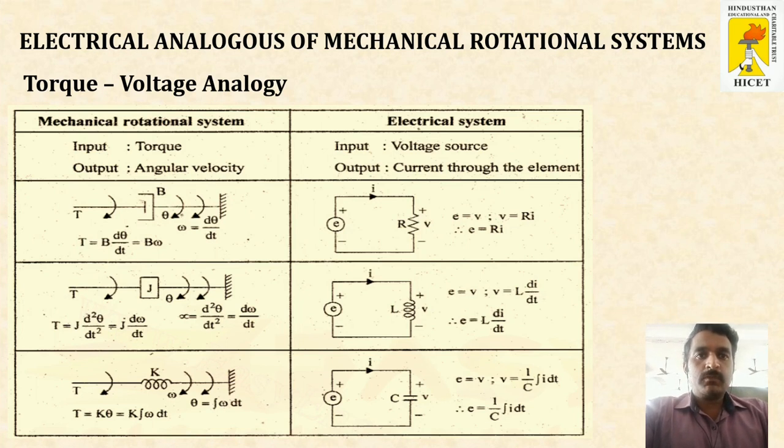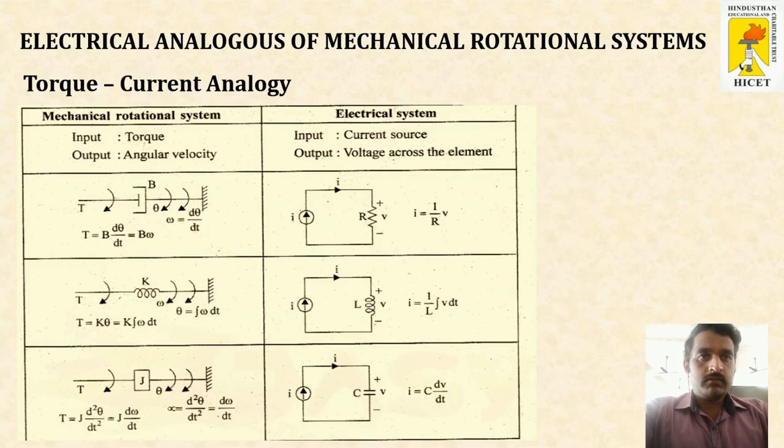For the dashpot capital B, the equivalent representation is resistance. For the moment of inertia, the equivalent electrical term is inductance. For the spring, the equivalent electrical term is capacitance. The torque is represented in terms of voltage. So the voltage across the resistance is I into R. The voltage across the inductance is L into di by dt. And the voltage across the capacitance is 1 by C integration of I dt.